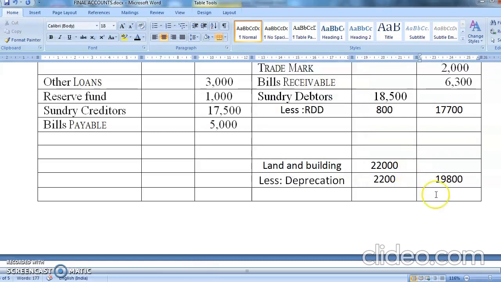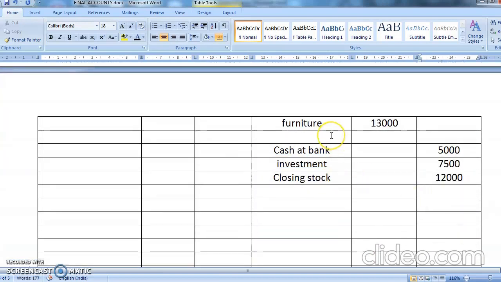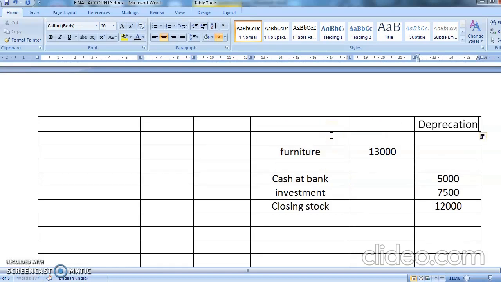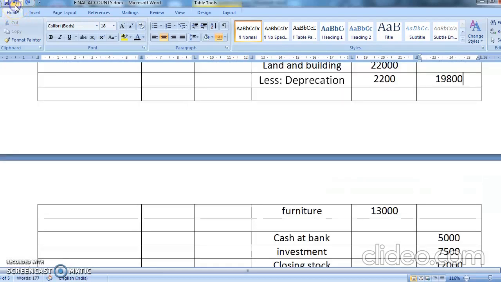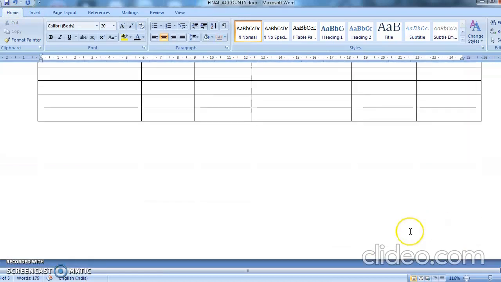So 19,800. And now the depreciation of furniture is very important. Remember it. Now for that you will have to do a working note. And see, total cost of furniture is how much? 13,000. 13,000 is the total. From now this will be divided into two parts.